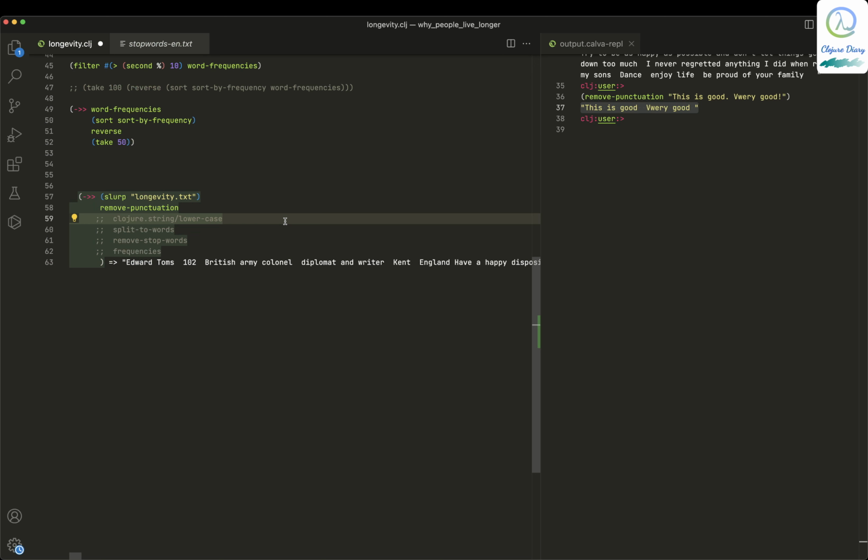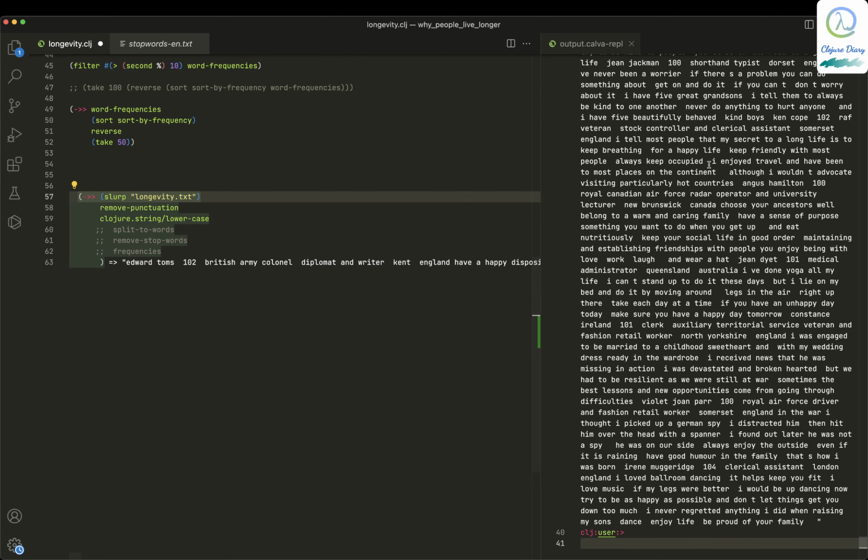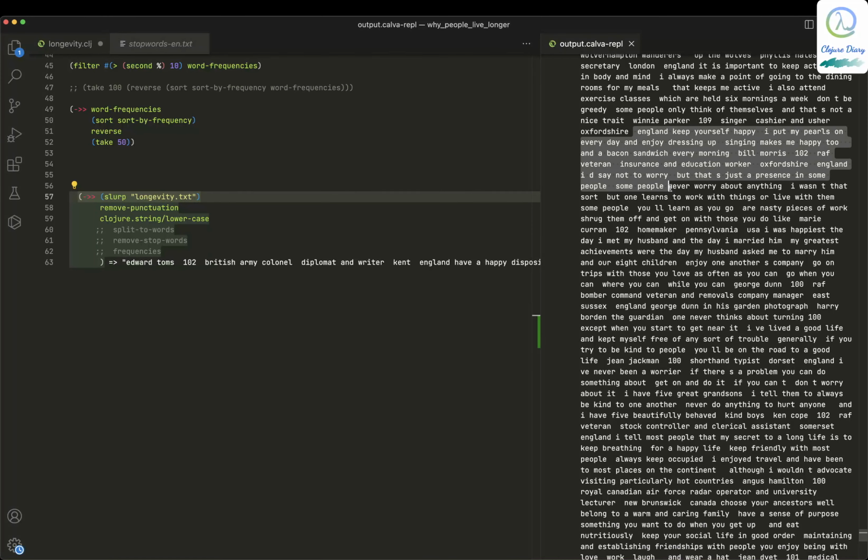And next, what I'm doing is making this into lowercase. Okay, so there is a library called Clojure string, right? So I'm removing punctuation, and the removed punctuation gets passed to this lowercase. It's all because of this thread-last operator, right? So I'm executing it. So there are no capital letters over here, right? So everything is small letters now, right?